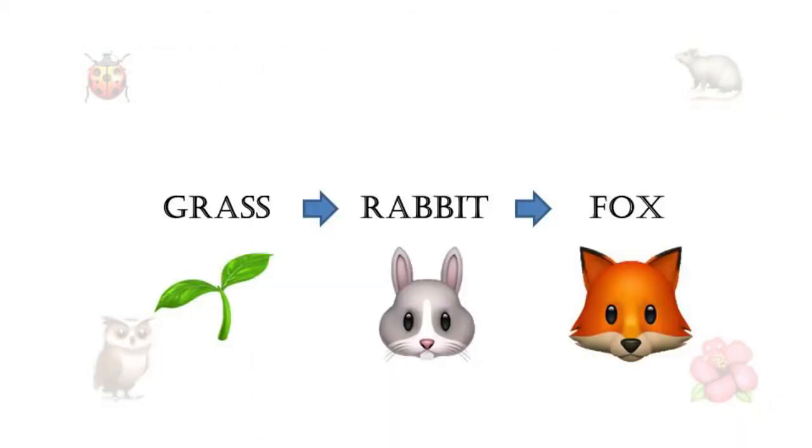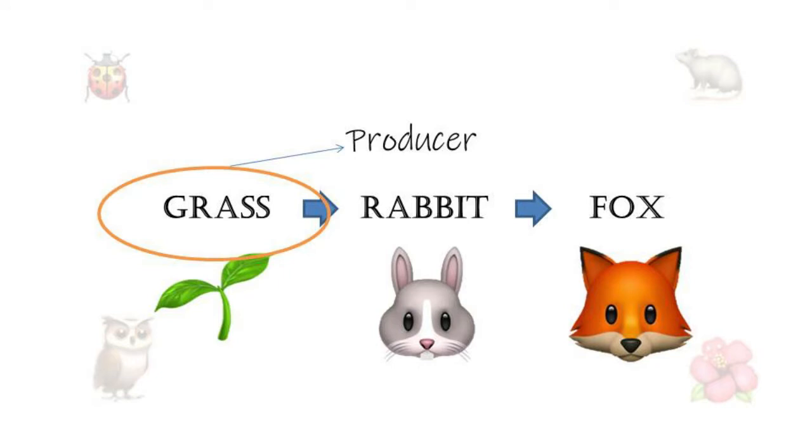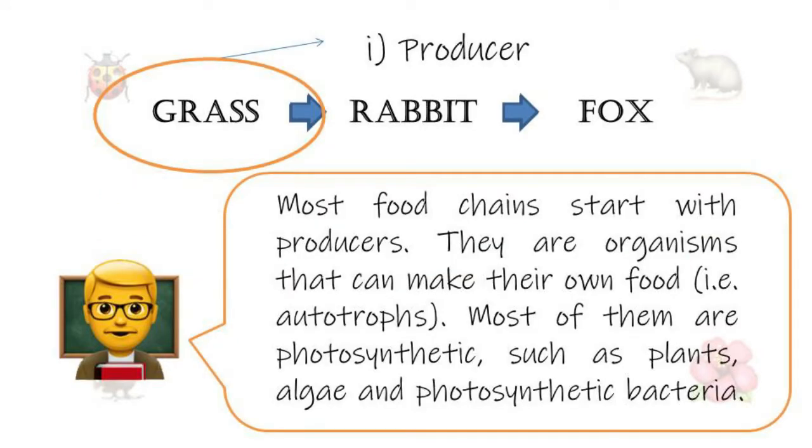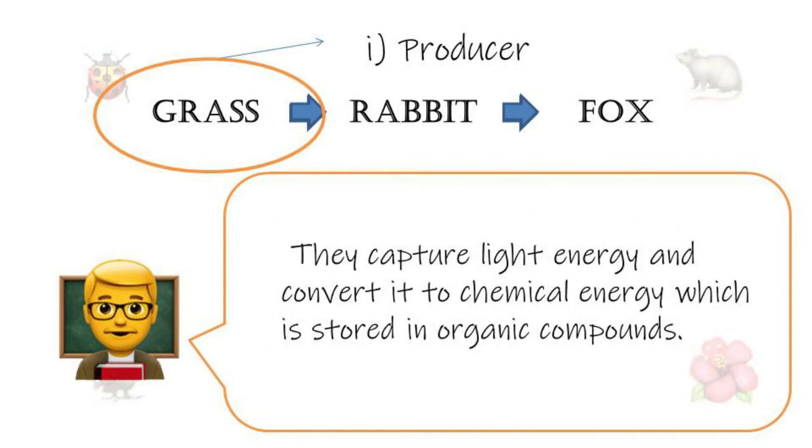Here we have a food chain, and the grass is the producer. Most food chains start with producers. They are organisms that can make their own food, meaning they are autotrophs. Most of them are photosynthetic, such as plants, algae, and photosynthetic bacteria. They capture light energy and convert it into chemical energy, which is stored in organic compounds.